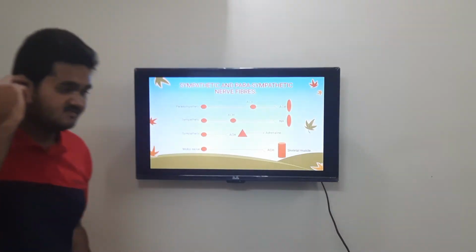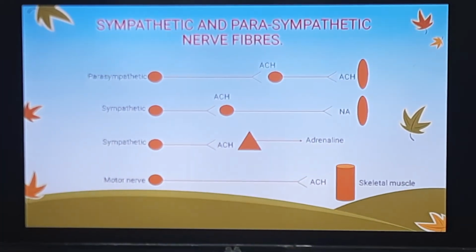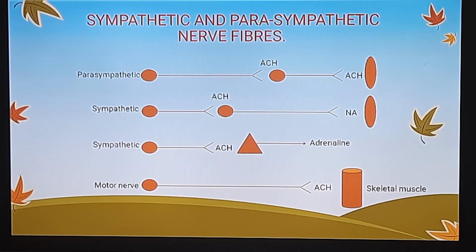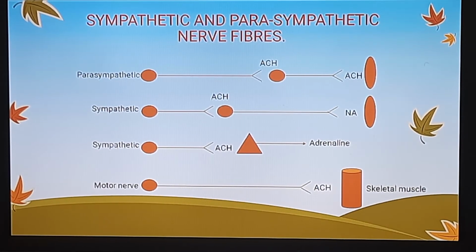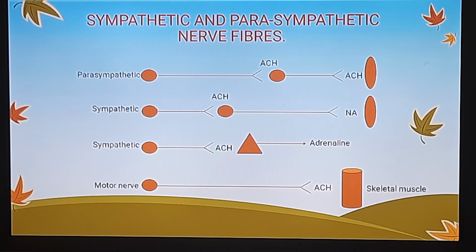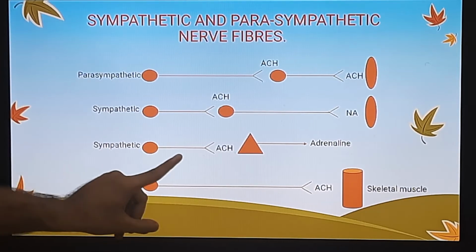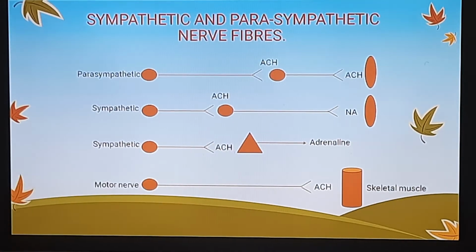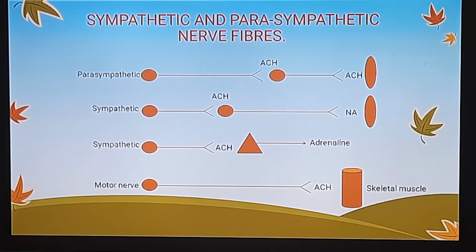Now the sympathetic nervous system has one more important chemical, and the name of that chemical is adrenaline. The question is, where does this adrenaline get released from? The answer is that it is released from the adrenal medulla. As you can see, this triangle shape represents our adrenal medulla.